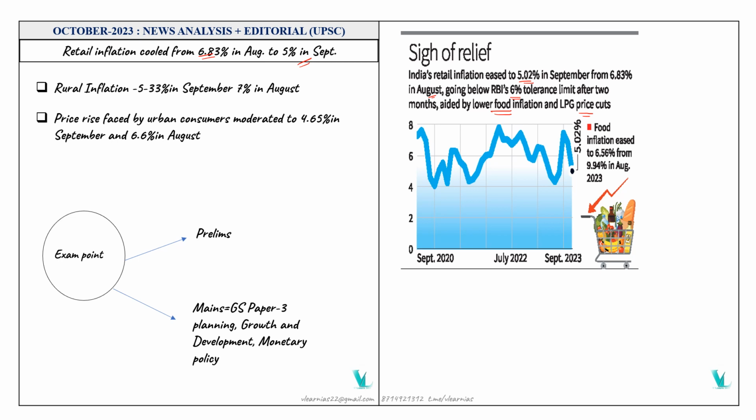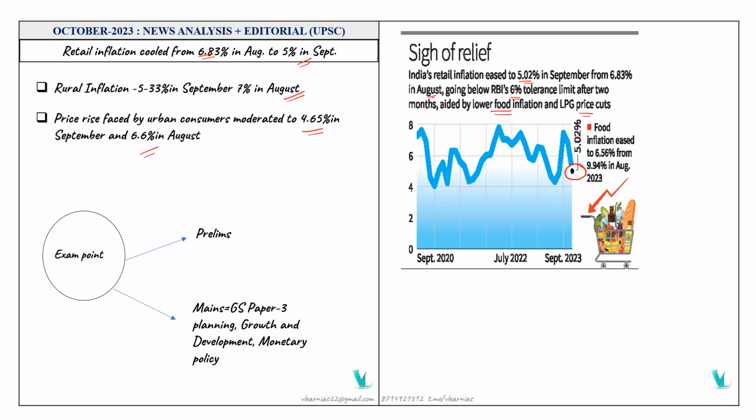This is the graph showing September 2020, July 2022 and September 2023. Here we can see that it is 5.02% now in September. Some data is also here. The first one is rural inflation: it is 5.3% in September and 7% in August. The price level faced by urban consumers moderated to 4.65% in September from 6.6% in August.